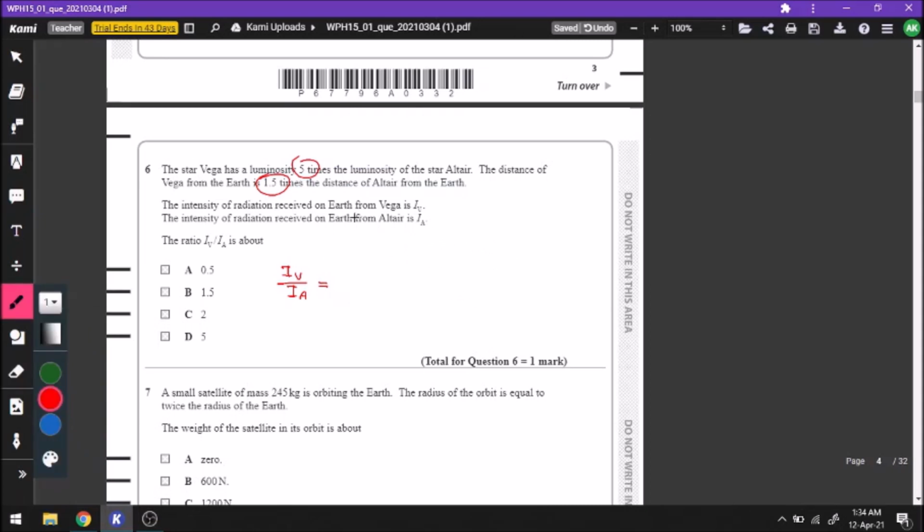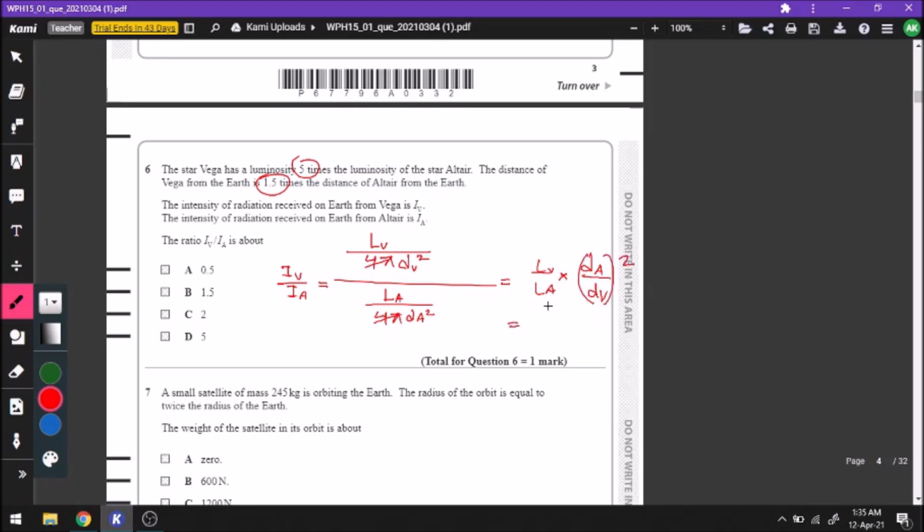IV versus IA. IV divided by IA. So IV is LV divided by 4 pi dV square, divided by LA by 4 pi dA square. Okay, that gives us what? The 4 pi cancels out. So that gives us LV by LA into dA square by dV square, dA by dV whole square.